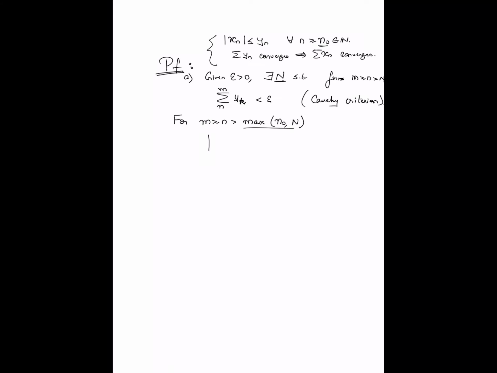If you now look at summation n to m of xk, by triangle inequality this is less than or equal to summation n to m of mod xk, which is of course by the comparison less than or equal to summation n to m of yk, which is less than epsilon. Which now by Cauchy criteria tells me that summation xn converges.